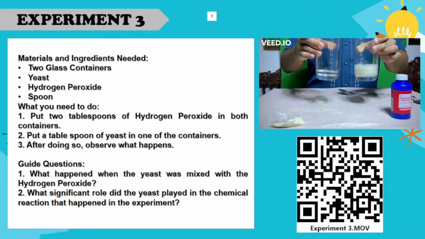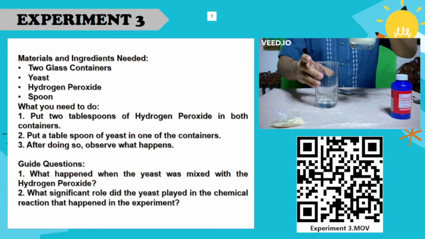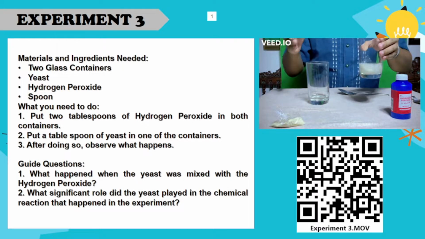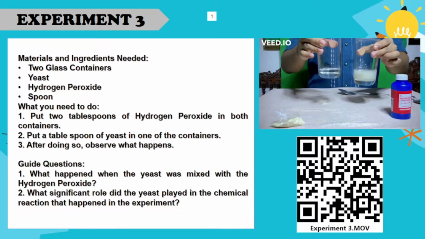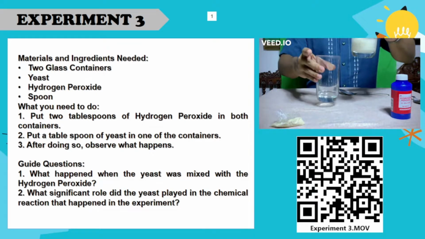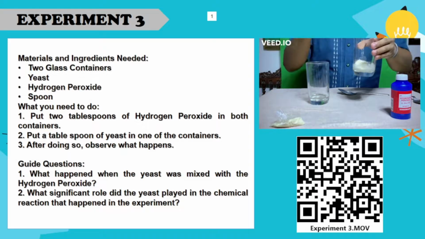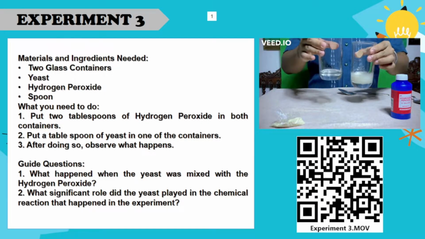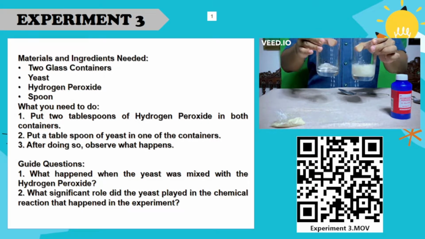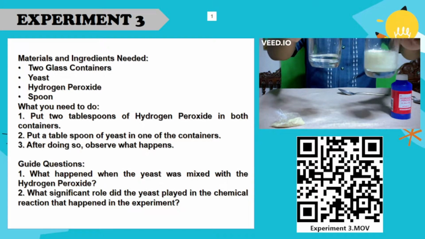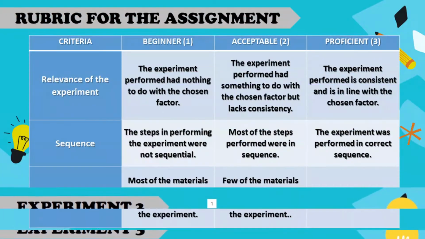For number 1, what happened when the yeast was mixed with the hydrogen peroxide? Second, what significant role did the yeast play in the chemical reaction that happened in the experiment? Now, if you want to watch the sample video for this experiment, you may scan the QR code flashed on your screen. If you have any questions about the experiment, you may message me via Messenger or other means. Enjoy the activity and have fun!